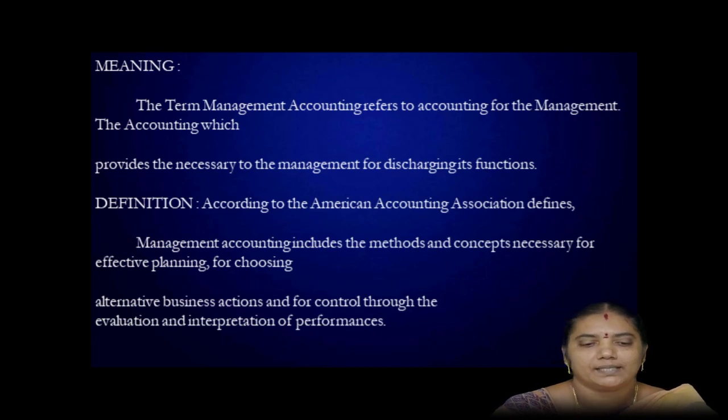Management accounting is the presentation of accounting information in such a way as to assist management in the creation of policy and in the day-to-day operation of undertakings. The functions of management are directing, controlling, coordinating, organizing.